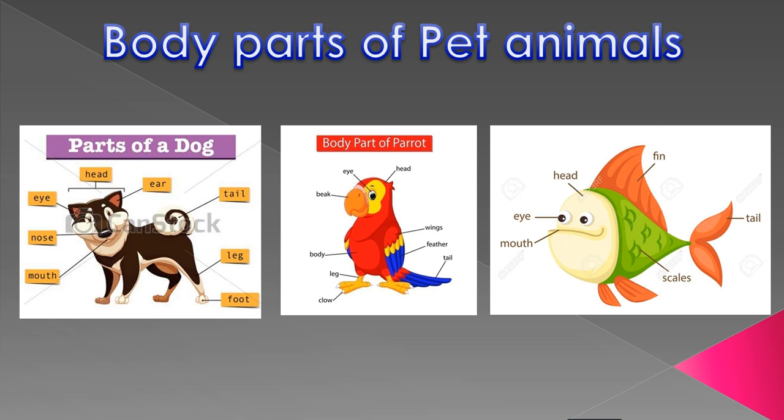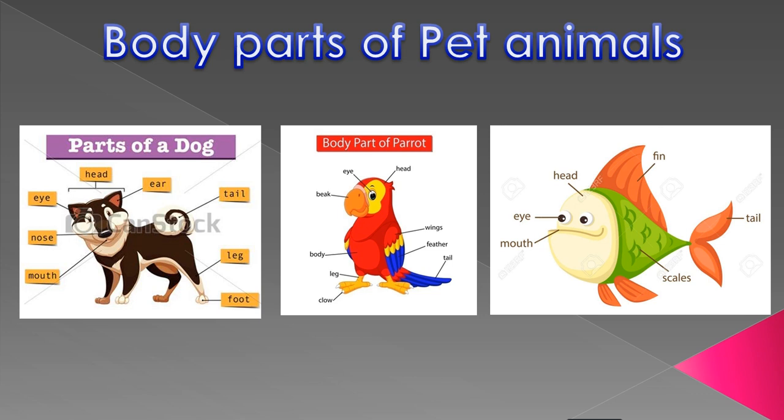Okay, students, this one you have to keep in mind. Now we'll see the body parts of a parrot. The body parts of that parrot are beak, eye, head, and wings. Wings is not mentioned in your book.